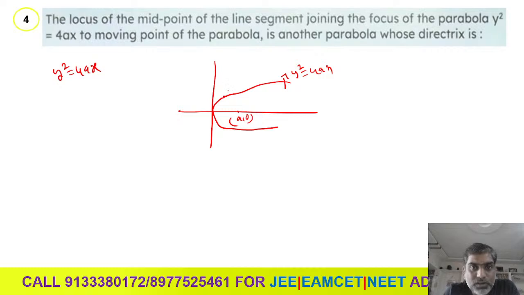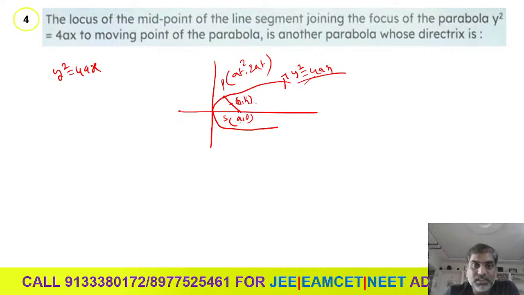Suppose here we have a moving point. This is S, this is some P. Then join this SP, and here the midpoint. Let us take this midpoint as (h, k), because we need the locus of the midpoint. As the parabola is y square equal to 4ax, the general form of the point is (at square, 2at).